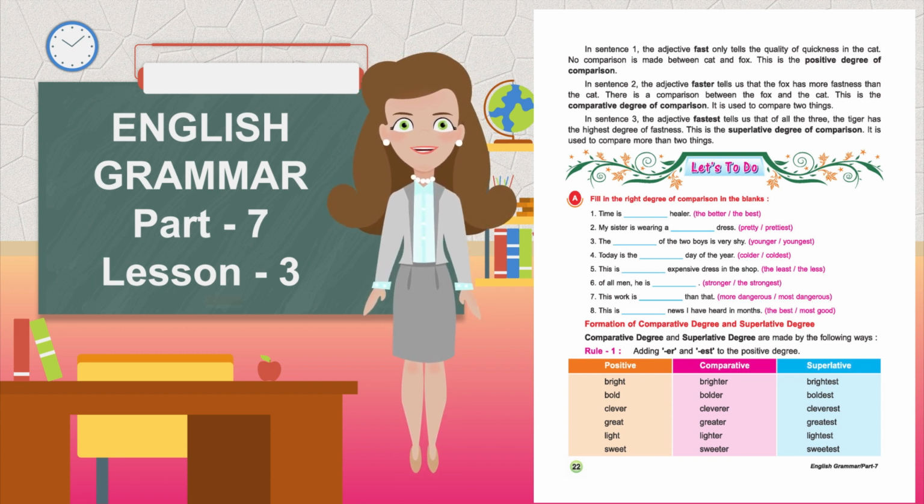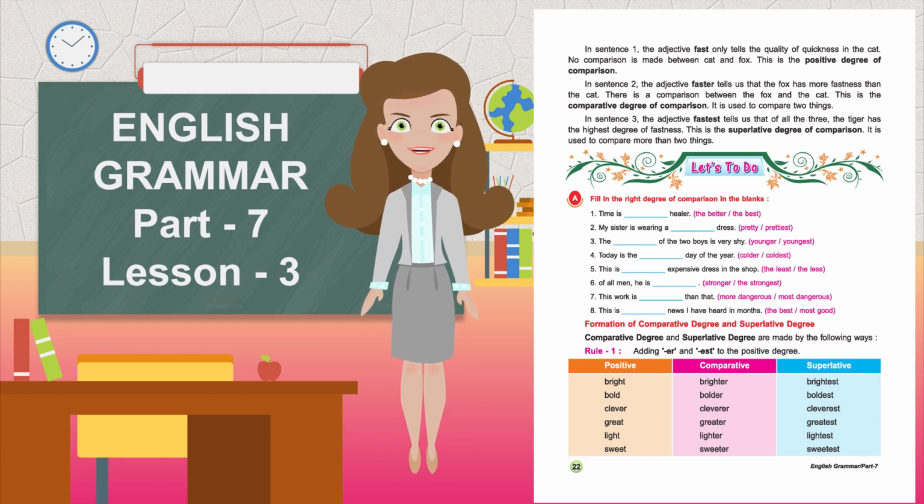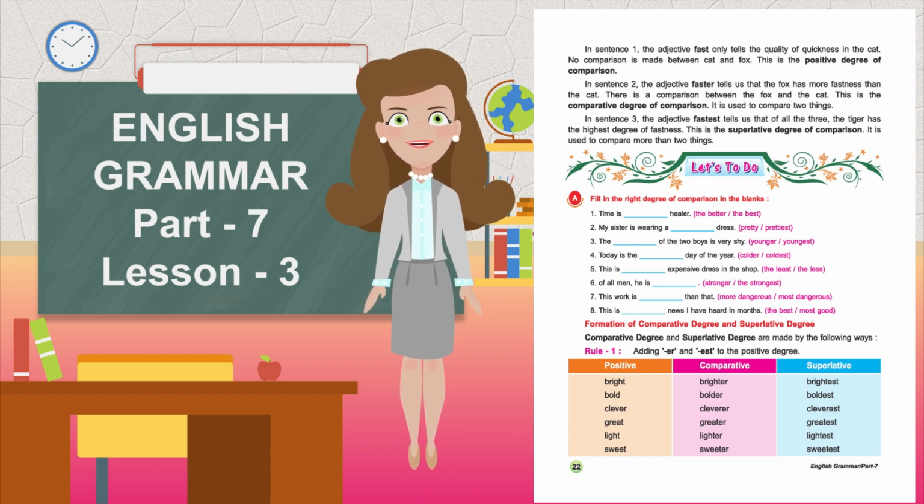This is the positive degree of comparison. In the second sentence, the adjective faster tells us that the fox has more fastness than the cat. There is a comparison between the fox and the cat. This is the comparative degree of comparison. It is used to compare two things. In the third sentence, the adjective fastest tells us that of all the three, the tiger has the highest degree of fastness. This is the superlative degree of comparison. It is used to compare more than two things.